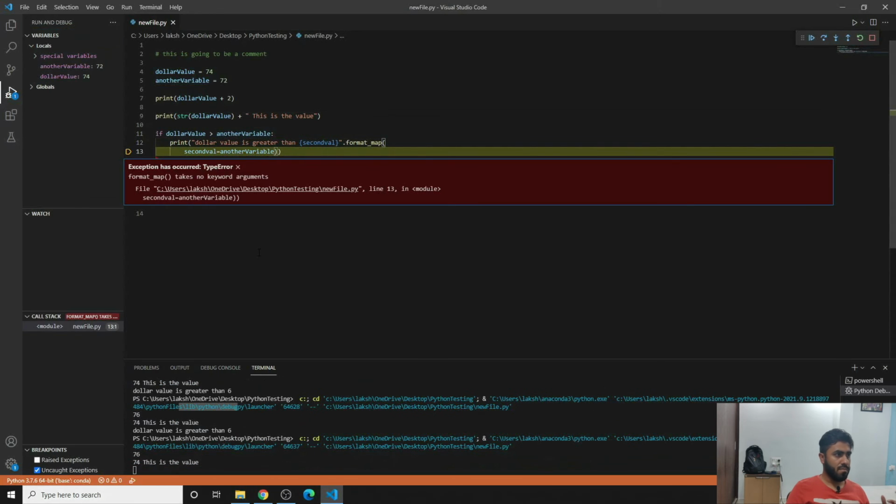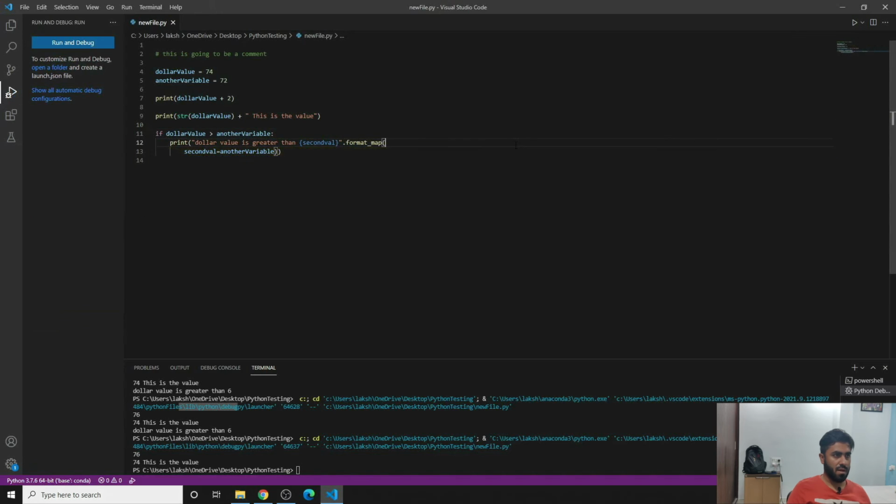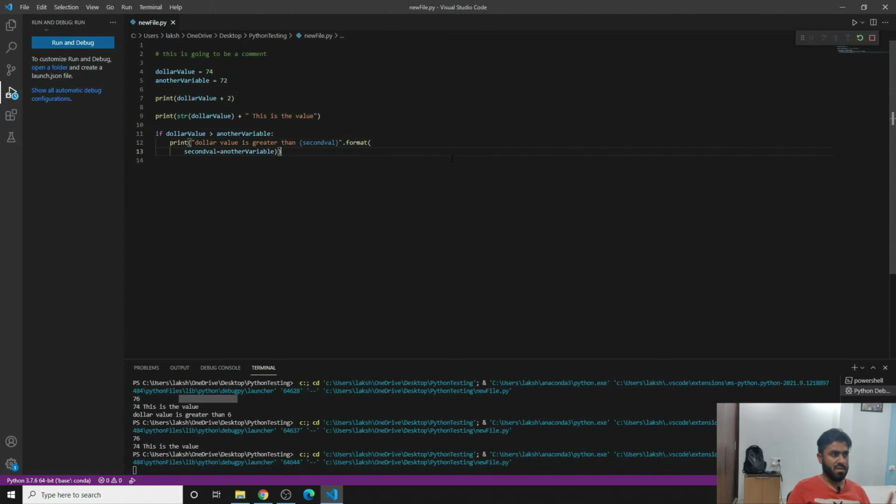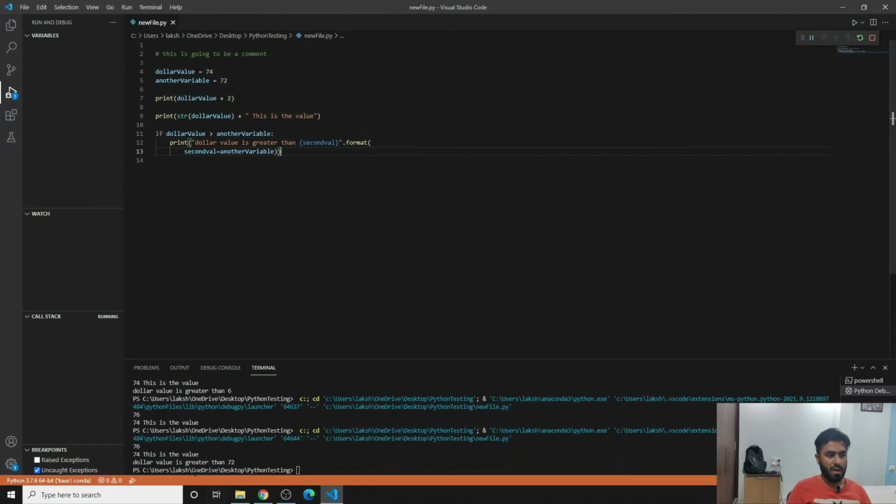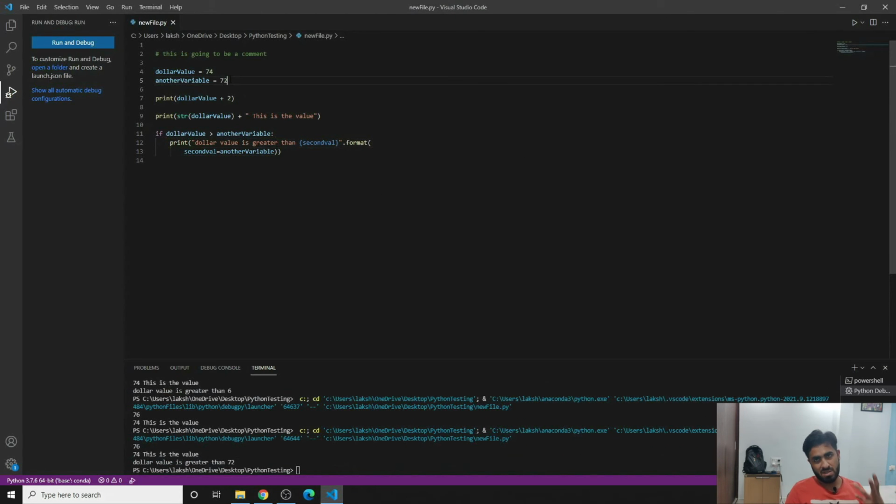And this is how you'll be able to see that, now if you run the code, I'll make another argument. Give me 1 minute, let me check what happened. I have written format map, it's not format map, it's format, and we'll run it and we'll see what exactly the result is. We'll see that dollar value is greater than 72 because 72 is written here.